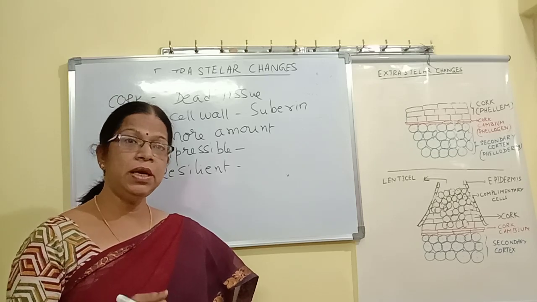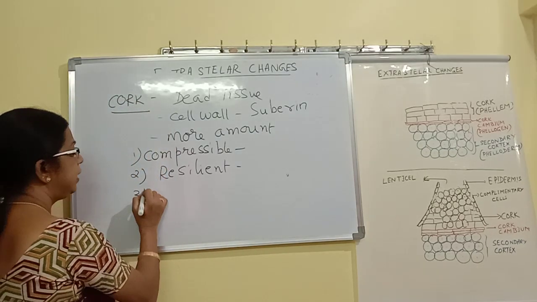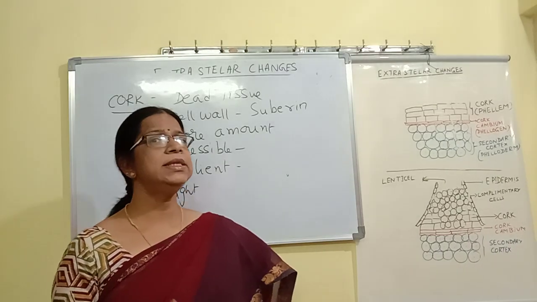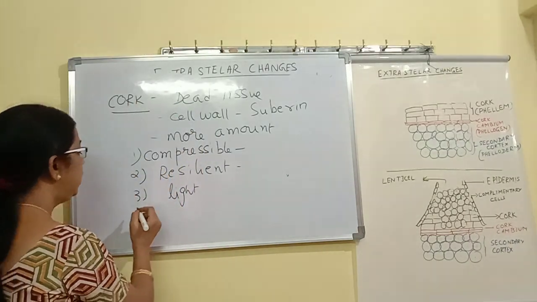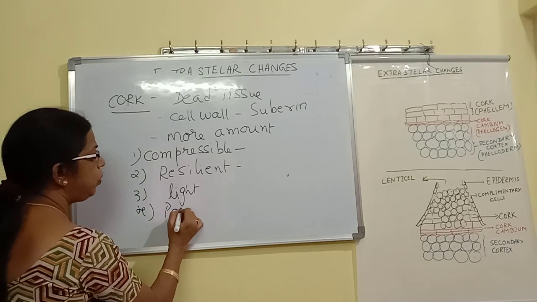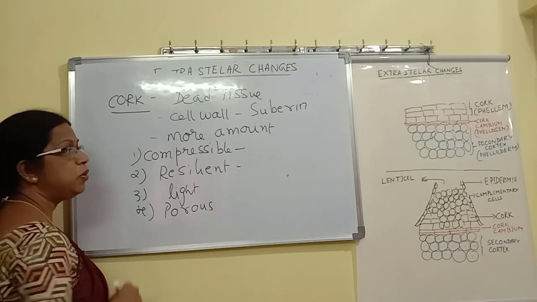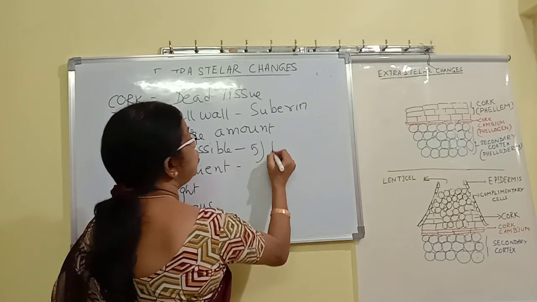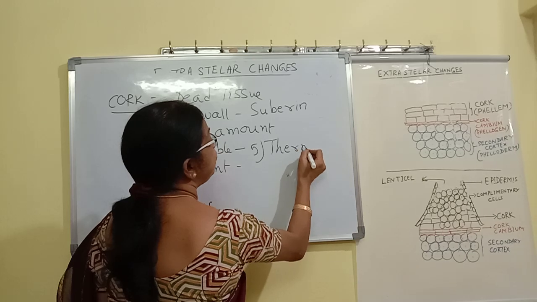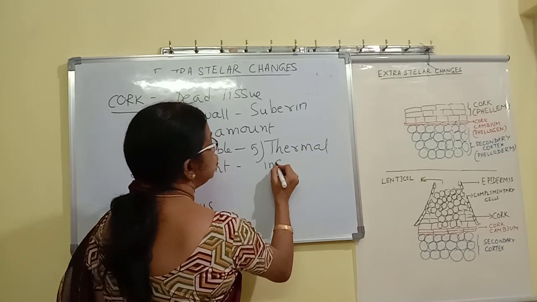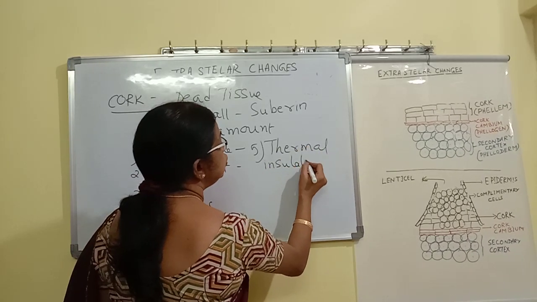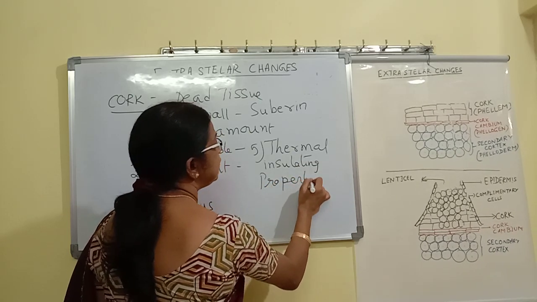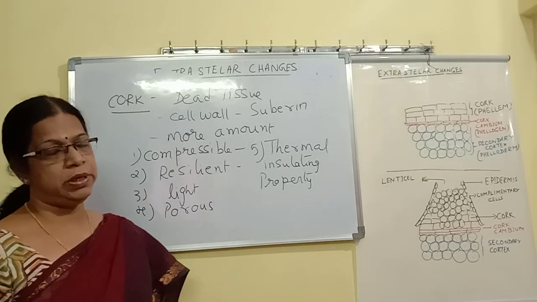So it is compressible, it is resilient, and it is light in weight. It is also porous, it has small pores present. And it also has a thermal insulating property.